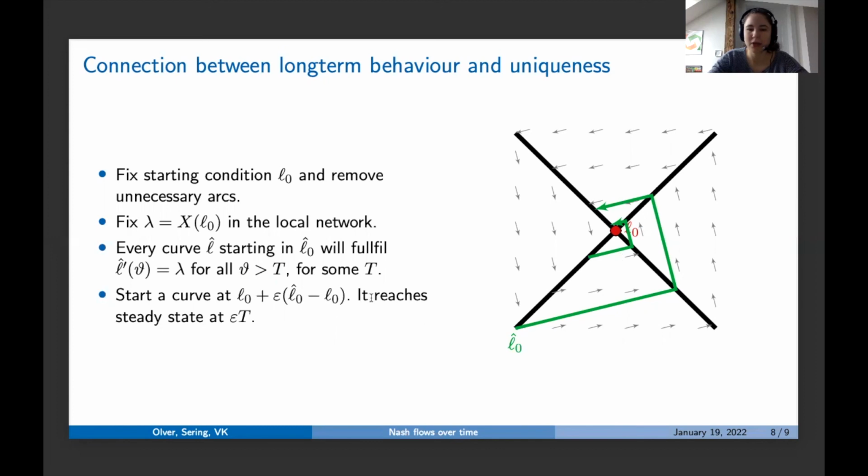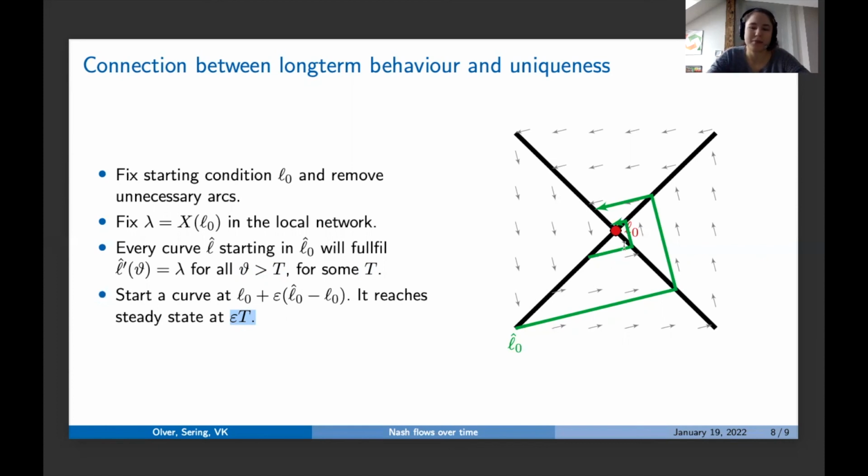And we even know more. I mean, we know that this long green line reached steady state after time T. But now we follow the same lines, we go the same way, but much faster because now we have the short ways here instead of these long ways here. And this means that instead of reaching steady state after time T, we will reach it already after time epsilon T. And this means after a short time, we will go exactly in this direction.